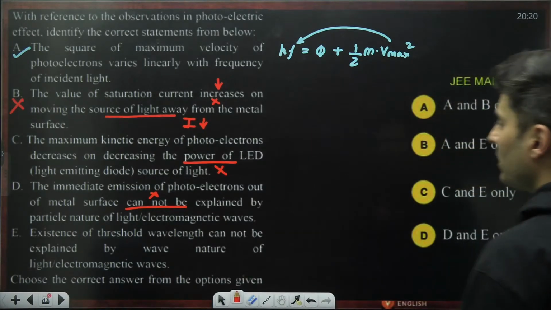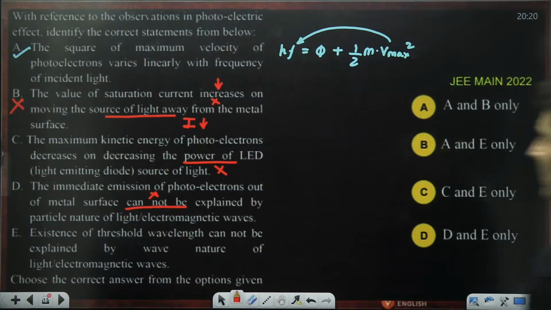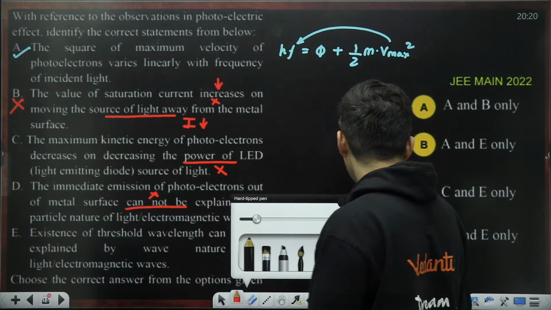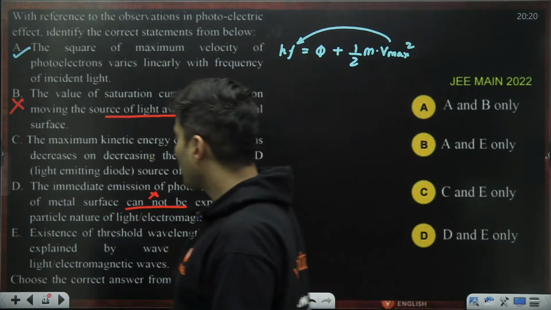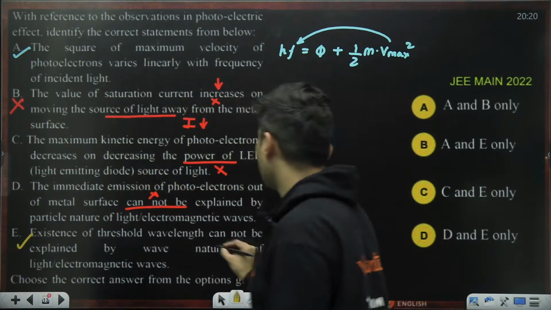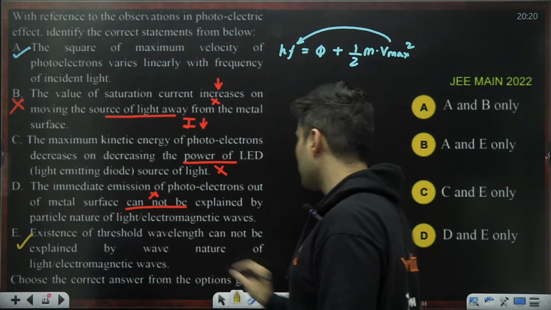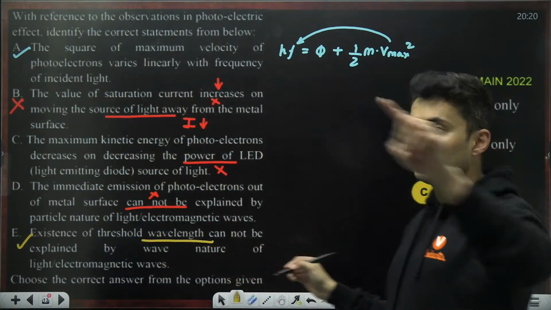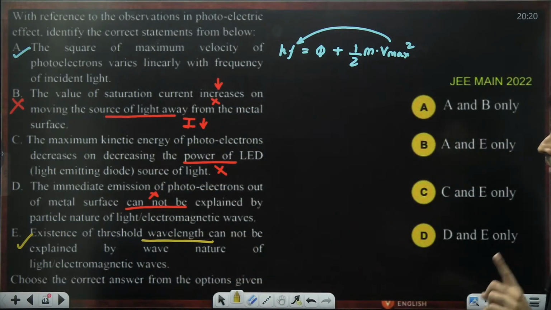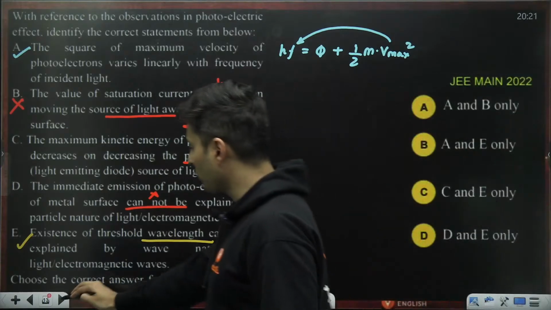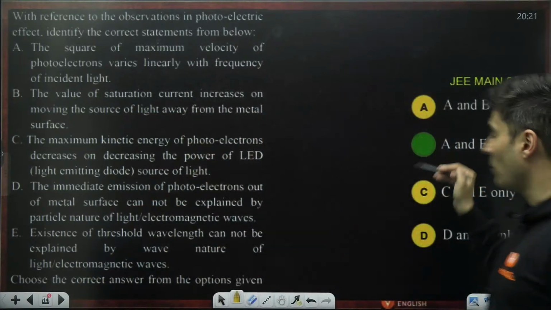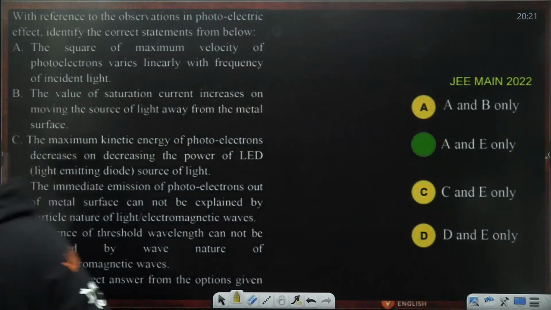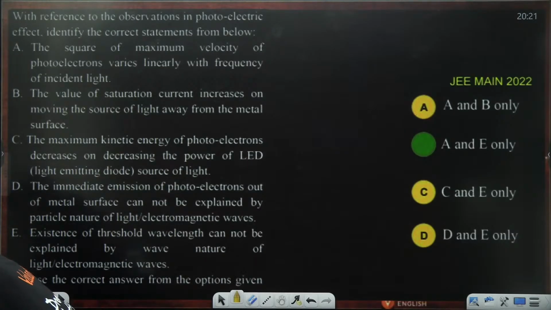Existence of threshold wavelength cannot be explained by wave nature of light. Yes, correct. Threshold wavelength concept only comes because of the particle nature. Yes, so this is definitely correct. There is nothing wrong in that. Threshold wavelength concept comes from quantum phenomena, which is the photon part. So A option and E option, which is option B for IIT Bombay. Very good. Tamil Thalvas, awesome. Gayatri, very good. Yeah, it was B option.